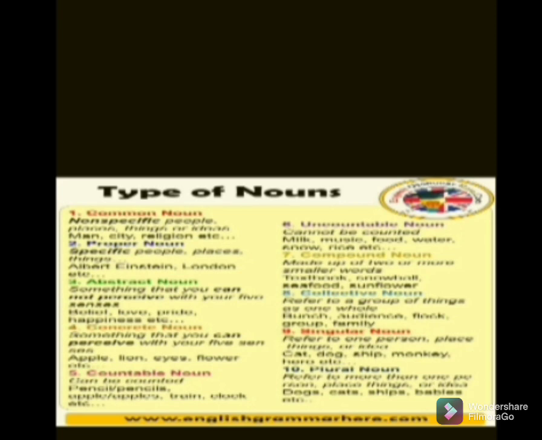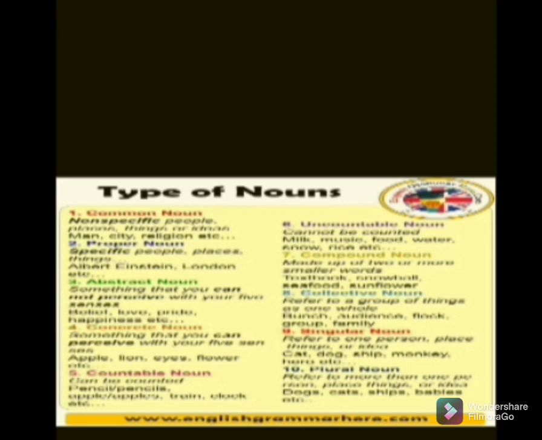Abstract noun is the noun which we cannot see and cannot touch, we can only feel. That noun is known as abstract noun, like happiness, sadness, wisdom, honesty, intelligence, means the thing which you can only feel, you cannot touch and cannot see.